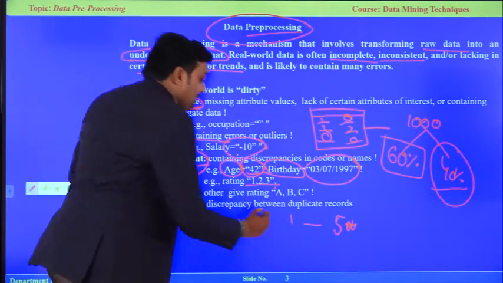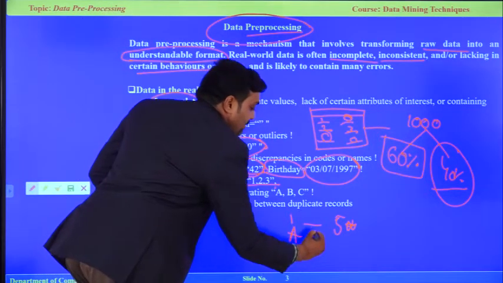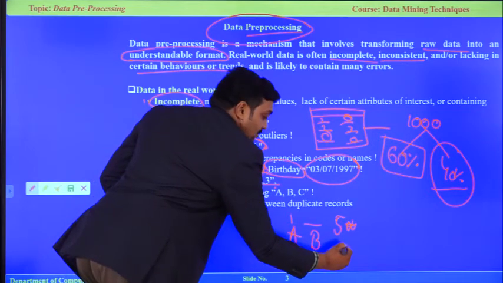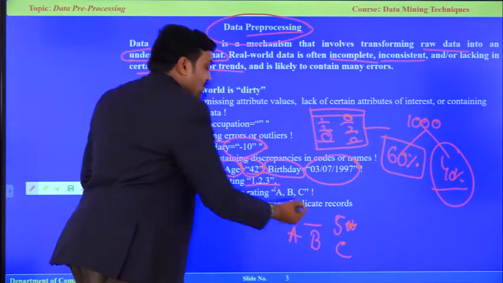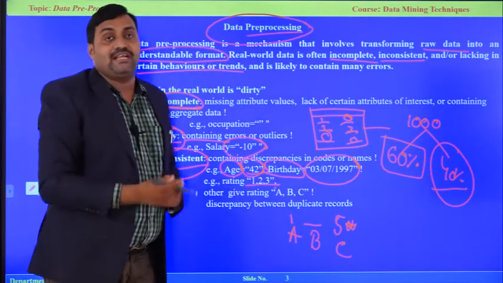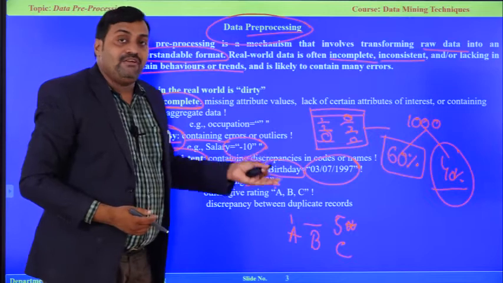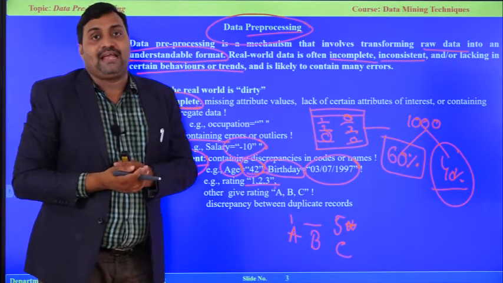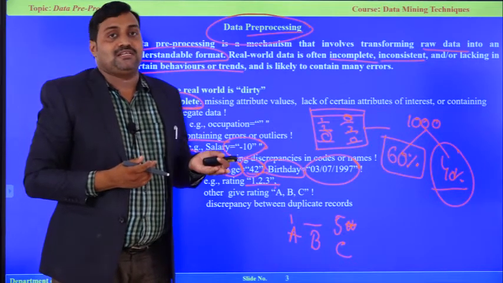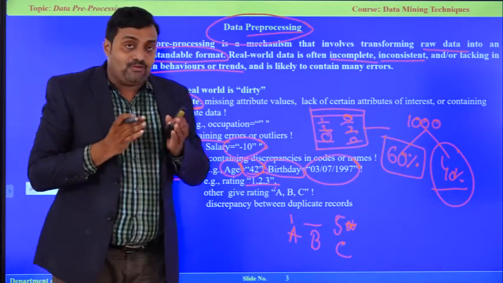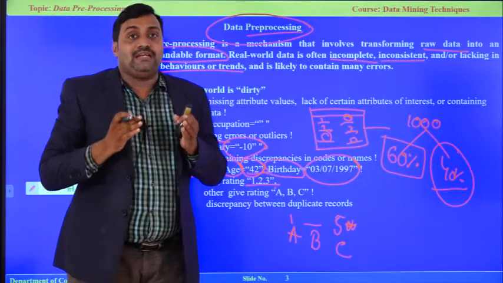But somebody can give a rank like A as good, B as average, C as poor. But we are looking for a standard format like 1 to 5 star ratings, and some participants may give it in terms of ABC ranking. So we got the data, but the data is inconsistent. So we have to handle such data.